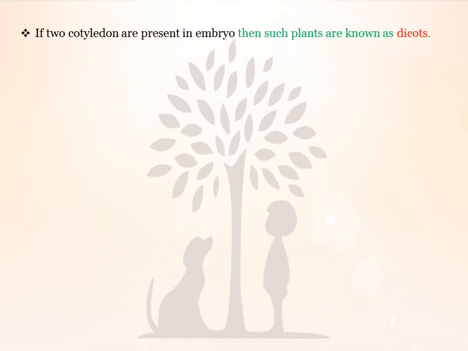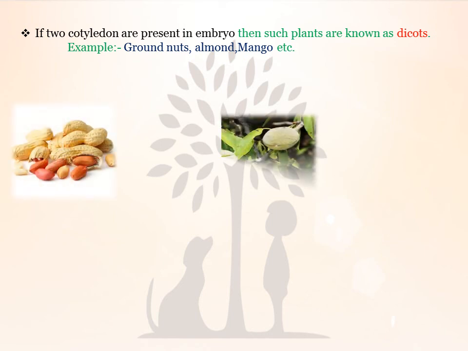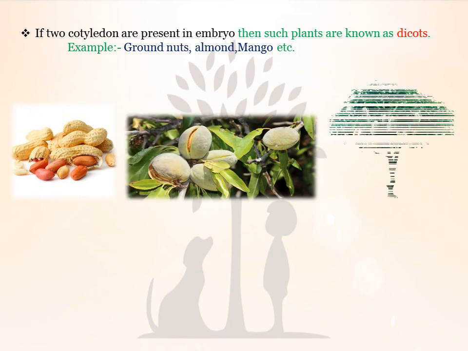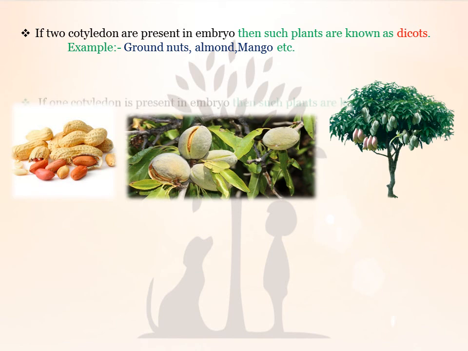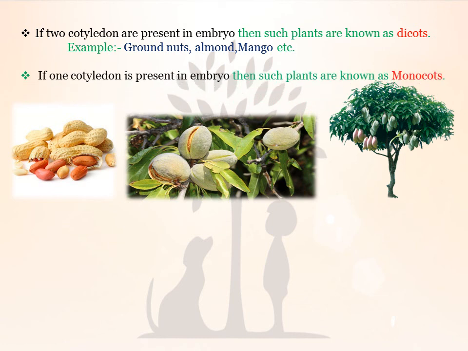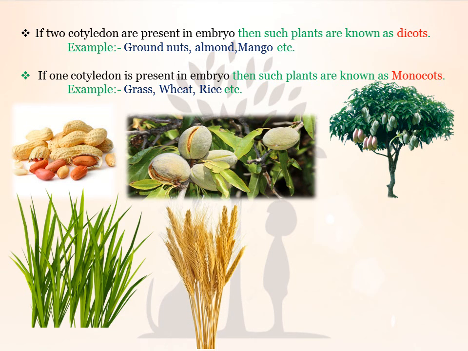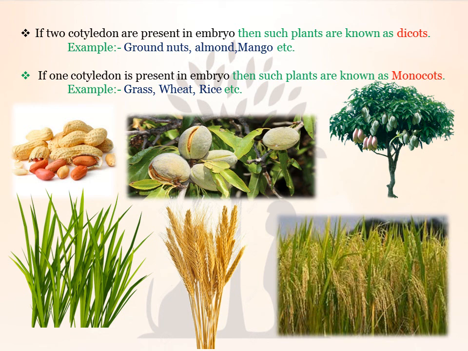If two cotyledons are present in the embryo, then such plant is known as dicots. Example, groundnut, almond, mango. This is the structure of groundnut. This is the plant of almond, and this is of mango. If one cotyledon is present in the embryo, then such plant is known as monocots. Example, grass, wheat, rice, etc. This is grass, this is the wheat plant, and this is the rice plant.